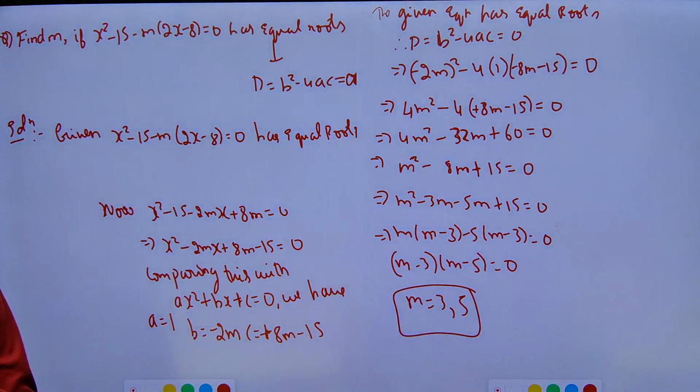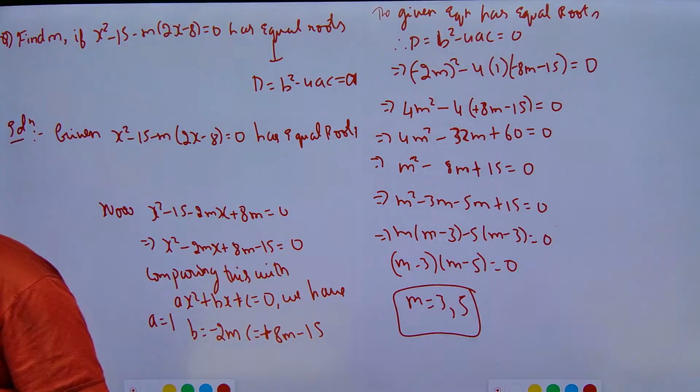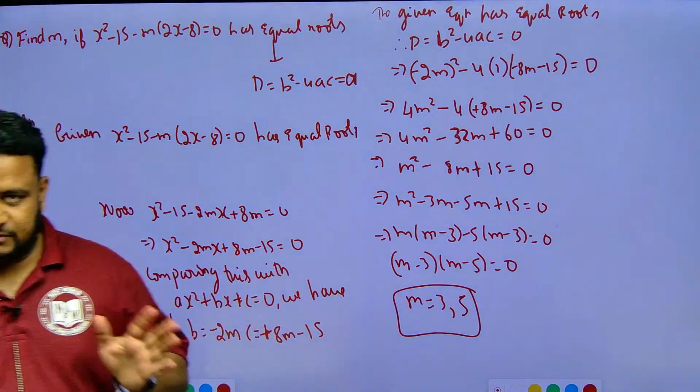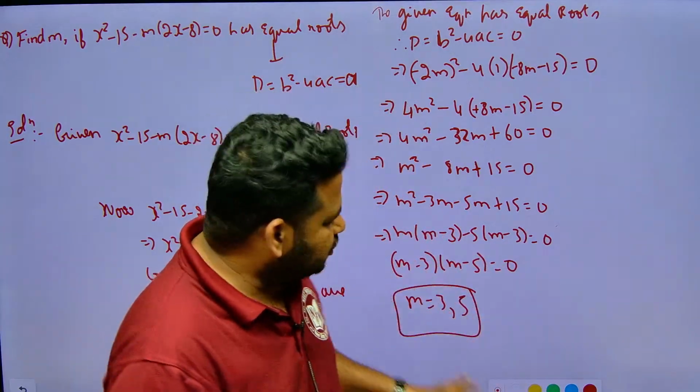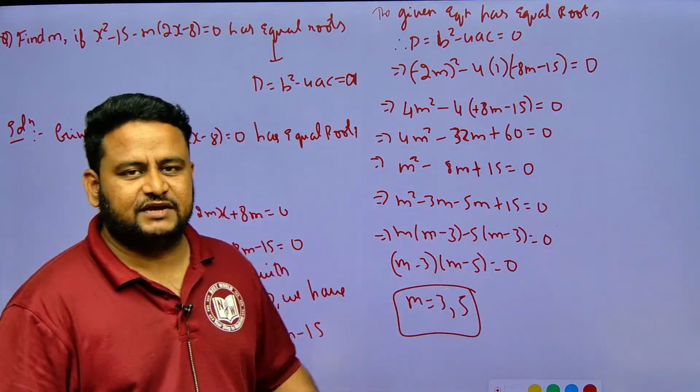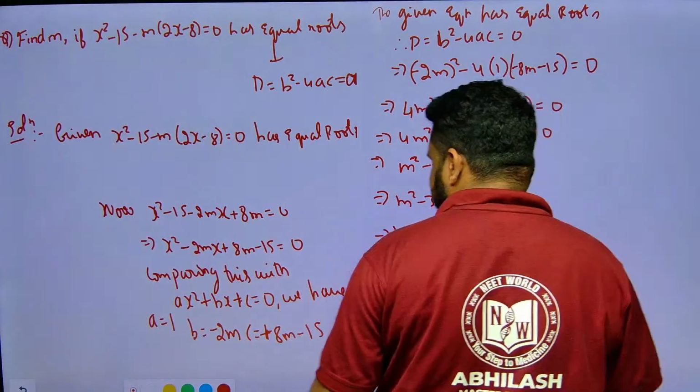Okay, now let us move to the next chapter. So till now we have done complex numbers, De Moivre's theorem and quadratic expressions. Now we will move to a very important chapter, that is theory of equations.